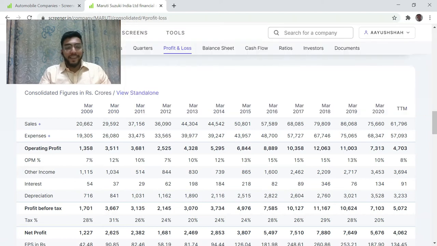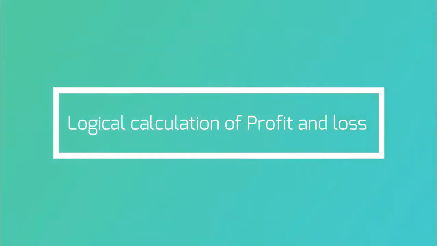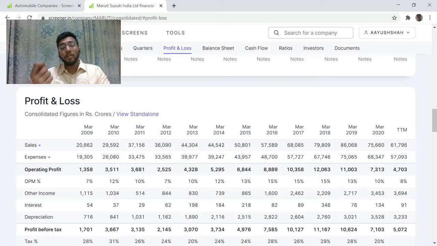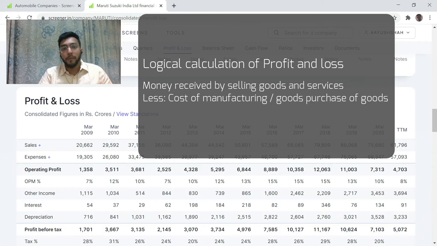Okay. Now analyzing profit and loss account. First, let us logically understand how would one derive profit or loss of any business. One would obviously take sale, which is revenue from goods sold or services rendered. Okay. After that, there would be corresponding cost. In case of manufacturing, that would be manufacturing cost.